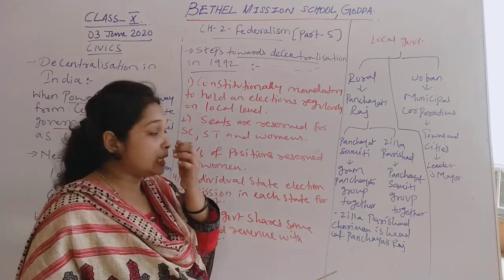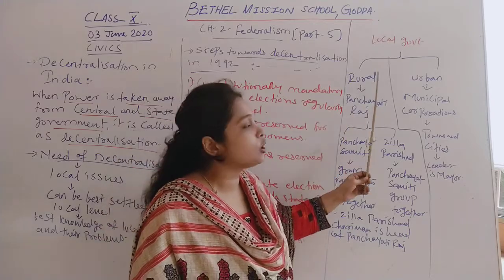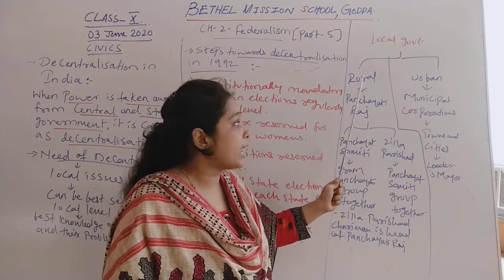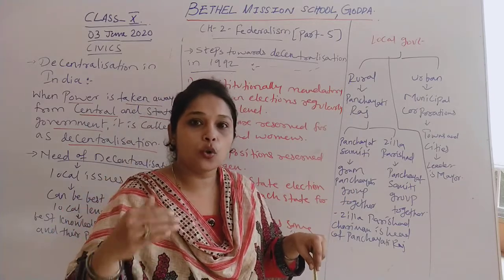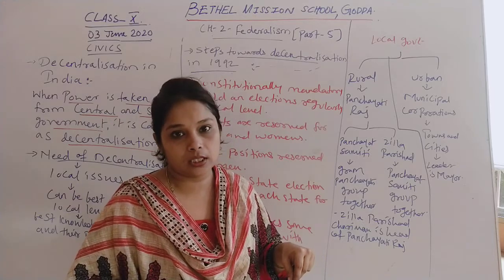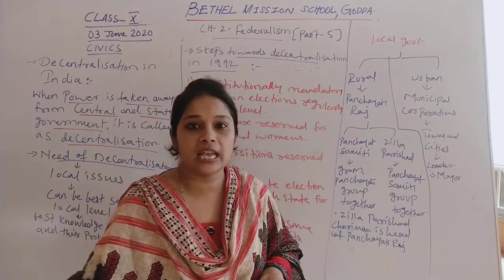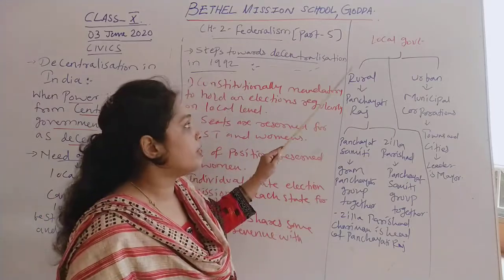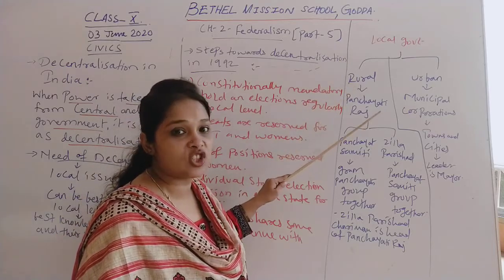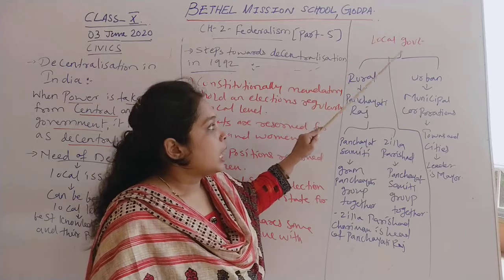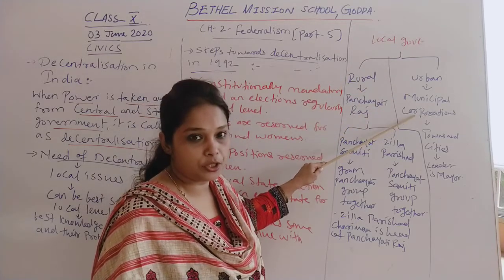Now, when we talk about decentralization in India or local government, we have 2 levels of local government, because each state or each district has rural areas as well as urban areas. That is why for rural areas we have a separate local government, and for urban areas we have a separate local government. Local government in rural areas is called the Panchayati Raj system. In urban areas, local government is known as municipal corporations.